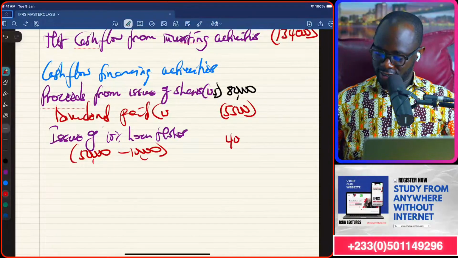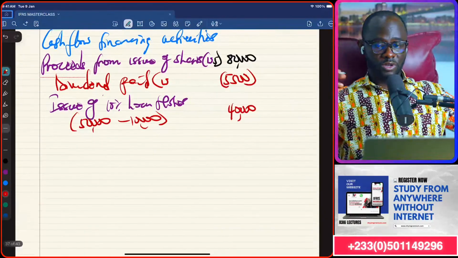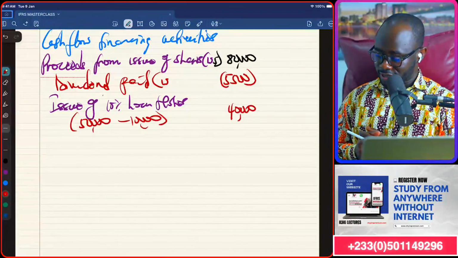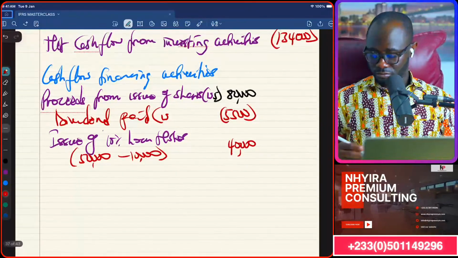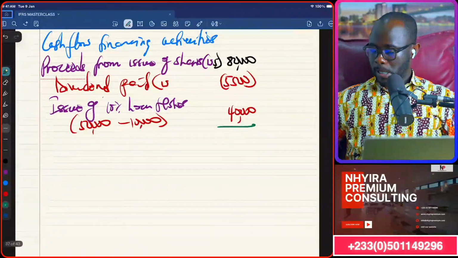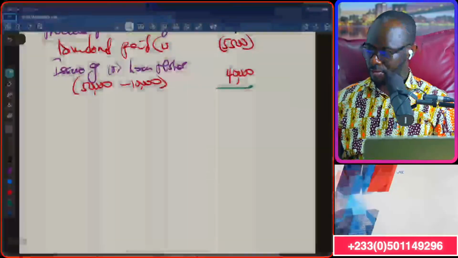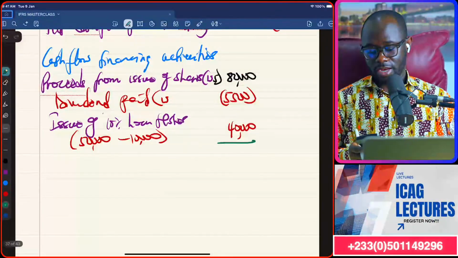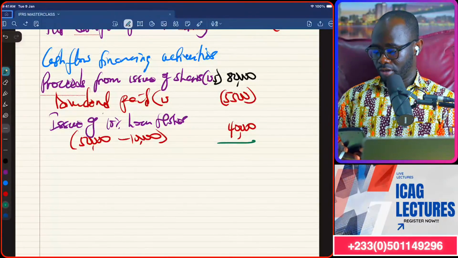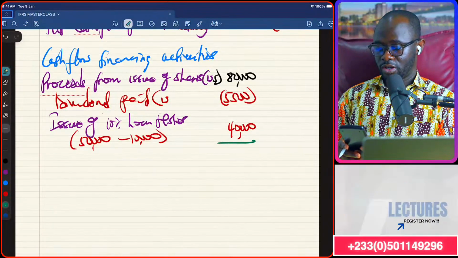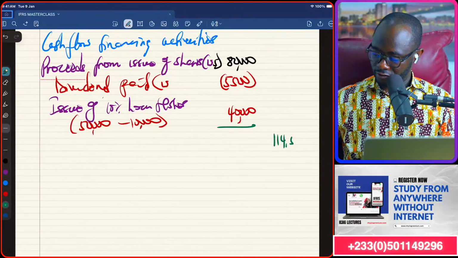There was no leases here, so we are in a comfortable lead to proceed with the discussion in respect of that. And so, what do we have? I think that is all. Let's see. 80,000 minus 5,500 plus 40,000. And the financing activity is positive 114,500.